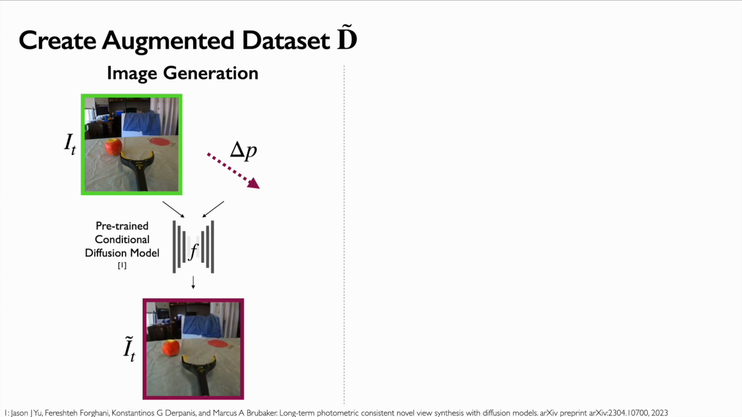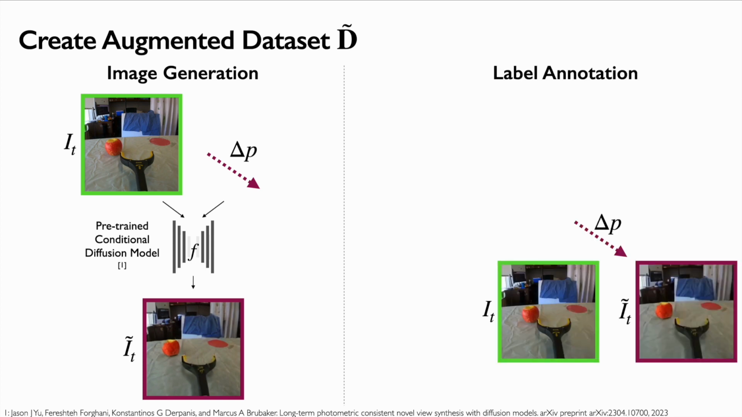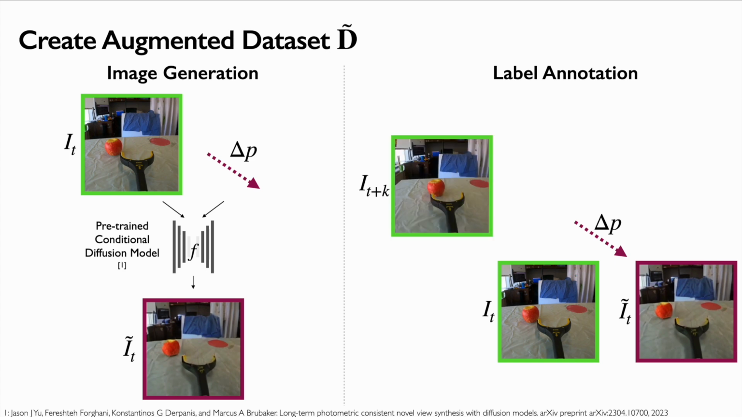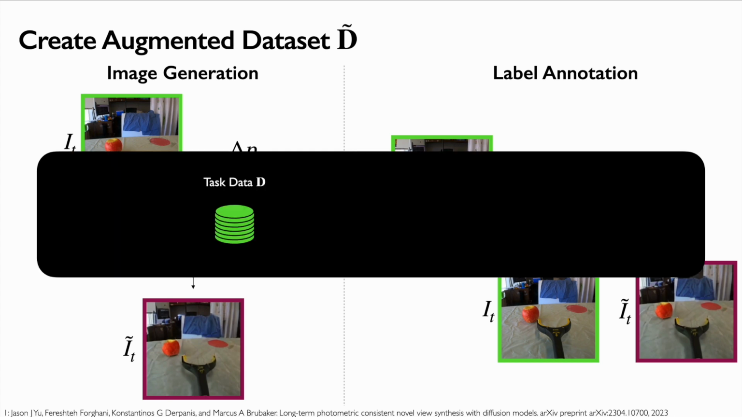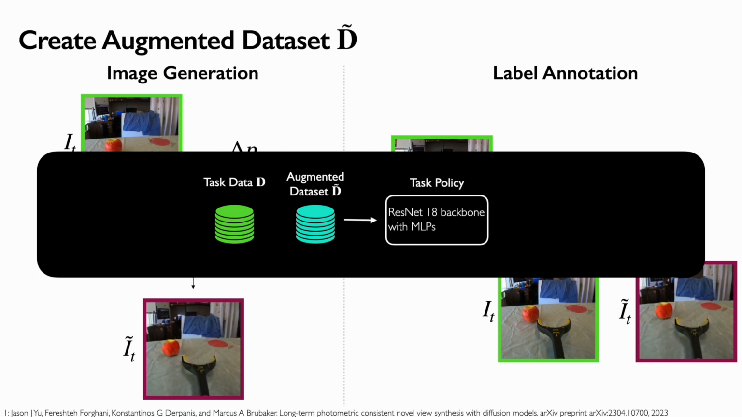In order to use this generated image to train the task policy, we also need to annotate it with an action label. In the trajectory containing I_t, I_{t+k} is a future observation at time t plus k. A_t is the action that moves from I_t to I_{t+k}. The action label for I_t tilde is simply the action that would convey the agent from the pose depicted in I_t tilde to the pose in I_{t+k}. The task data and the augmented dataset are then used to train the task policy, which is implemented using a ResNet-18 backbone followed by linear layers.